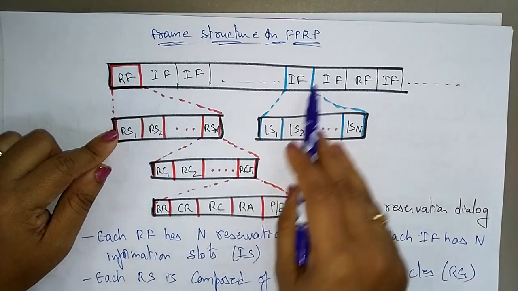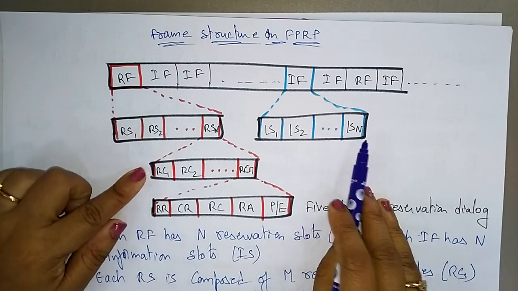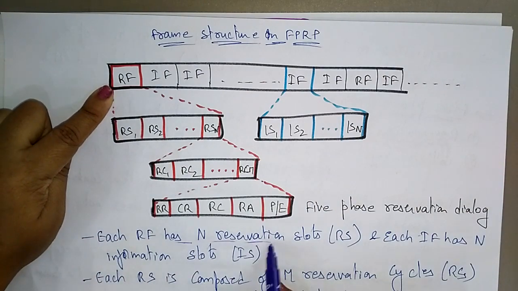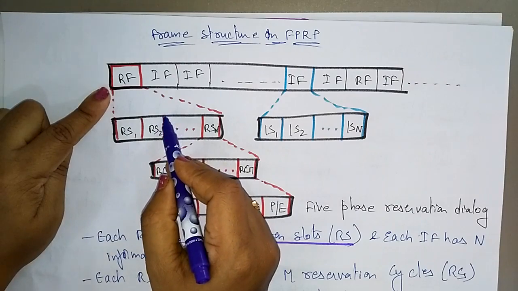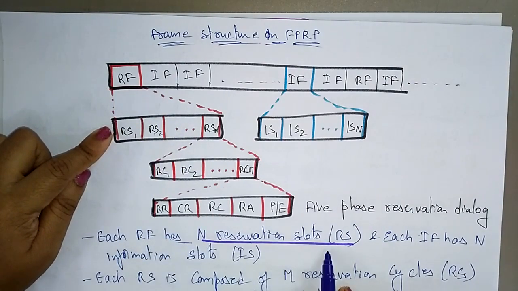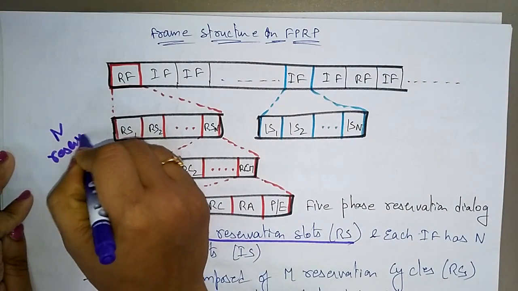The information frame also has N slots. Here each RF, that is the reservation frame, has N reservation slots.